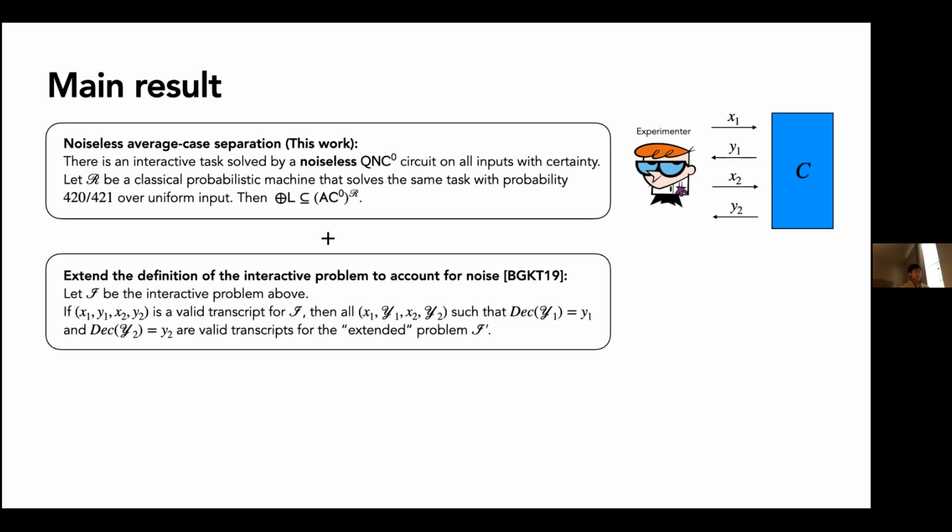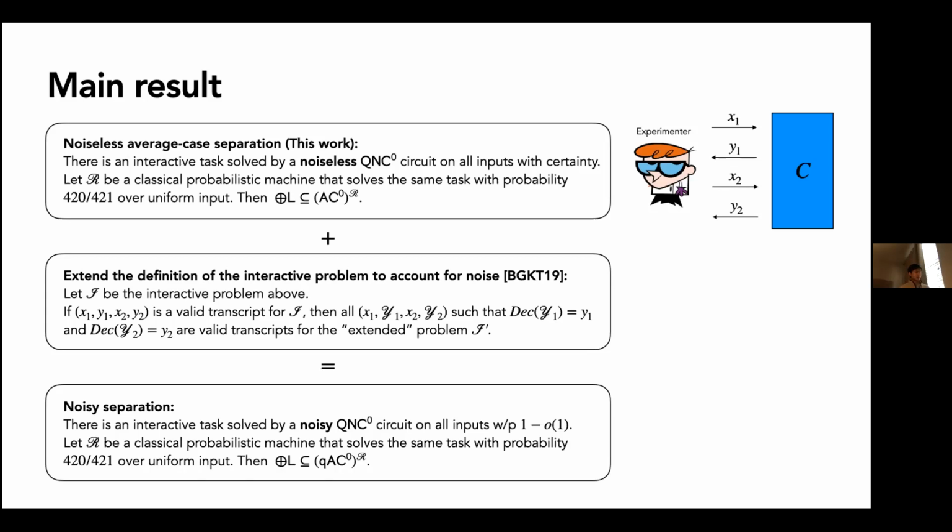And then we basically do the same thing as before, which is the recipe from BGKT, and we just extend the problem using a quantum error correction code. Using these two things together, we get a noisy separation. We can prove that there's an interactive task that is solved by a noisy constant depth quantum circuit with very high probability. On the other hand, if some machine R does better than 420 over 421, then it must be solving parity-L-hard problems, but under a slightly stronger reduction, where this Q means quasi-polynomial size circuit.